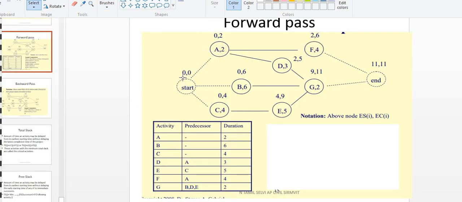See here, starting 0, 0. So what I am going to do, I am going to mark here. This left one is early start, and that right one is early finishing time, in everything. Early start, early finish, early start, early finish.